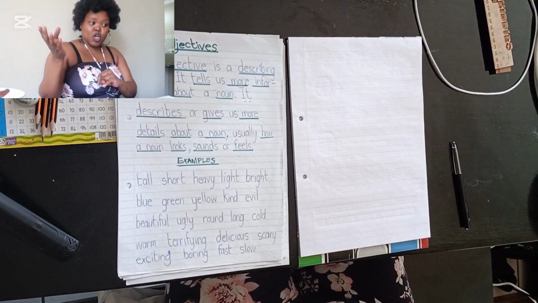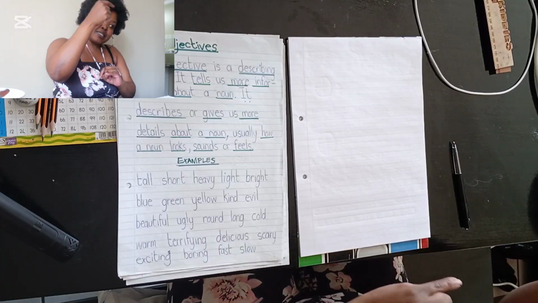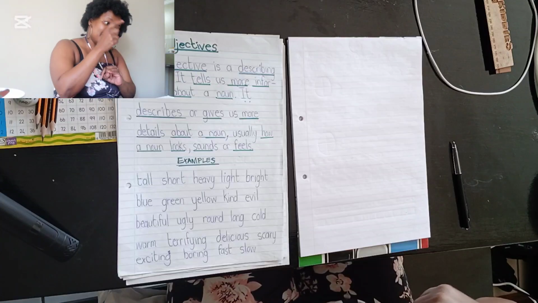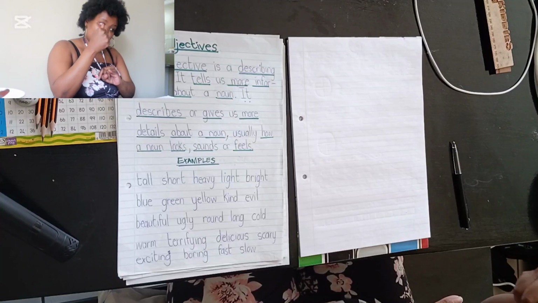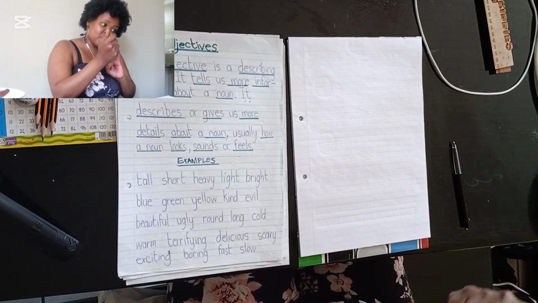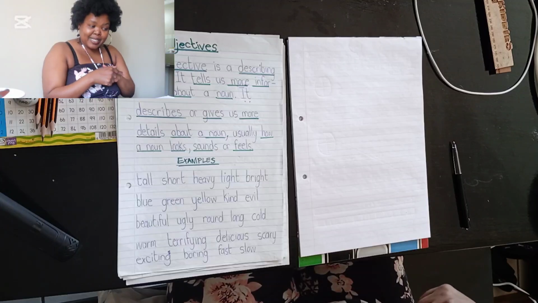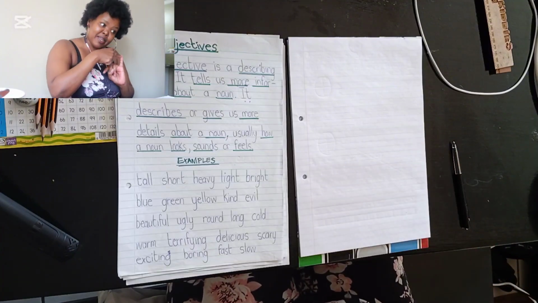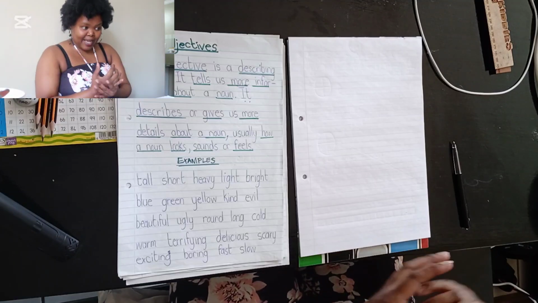Tall. The girl is tall. Do you understand that in that sentence the word tall is describing the girl, and the word girl is a noun? We know that because a girl is a person, and any word that gives a name to a person or a thing or a place is a noun. You have given me an adjective to describe the noun. You have said the girl is tall. So tall is our adjective, yes?